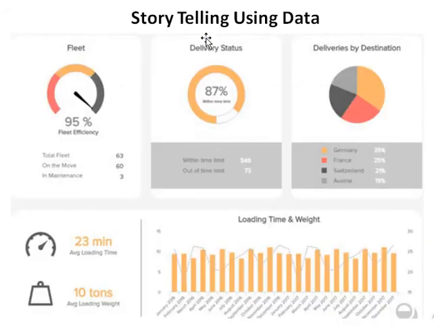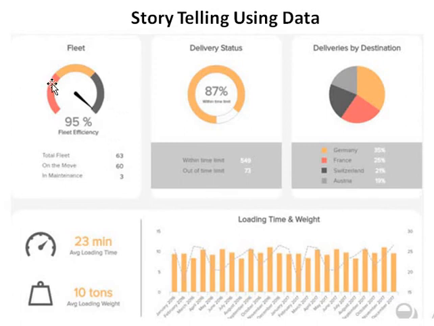This is one example. Suppose a logistics company located in Dehradun or in Delhi has 500 commercial vehicles in the fleet. Then these are the metrics they have chosen for fleet efficiency, right?